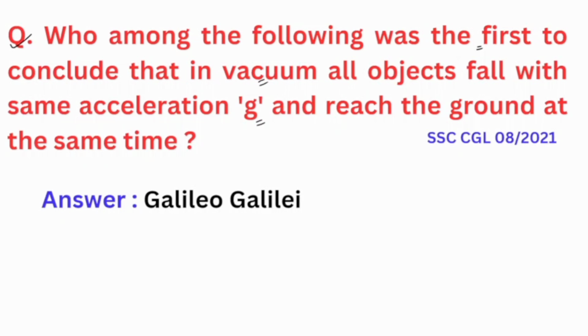Next is, who among the following was the first to conclude that in vacuum all objects fall with the same acceleration g and reach the ground at the same time? So Galileo Galilei was the first person to conclude that all objects, irrespective of their shape or weight, will fall with the same acceleration g and will hit the ground at the same time. In vacuum, a feather falls at the same rate as a ball. Galileo Galilei was from modern day Italy and has been called the father of observational astronomy and modern physics. Okay, let's move on to the next question.